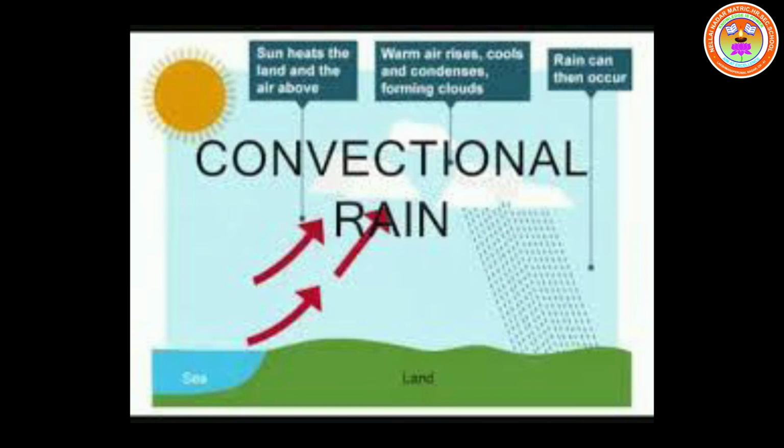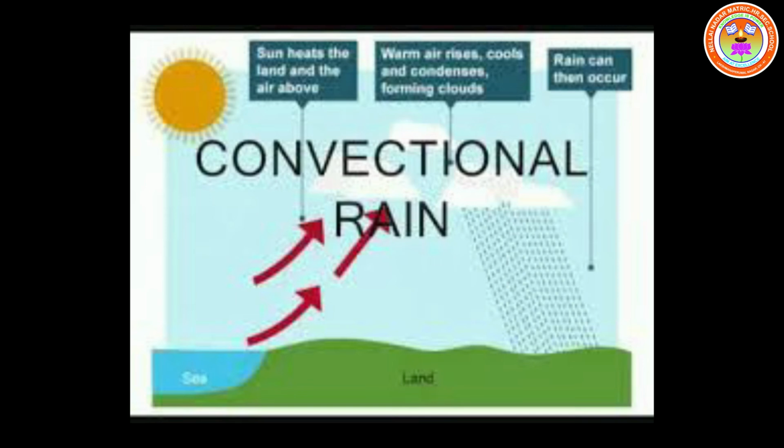Do you understand, children? The Earth's surface is intensely heated through solar radiation during the daytime. When the air near the Earth's surface is heated, it rises and expands. This heating results in the formation of convectional air currents.